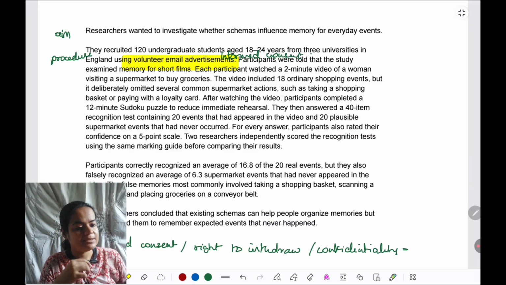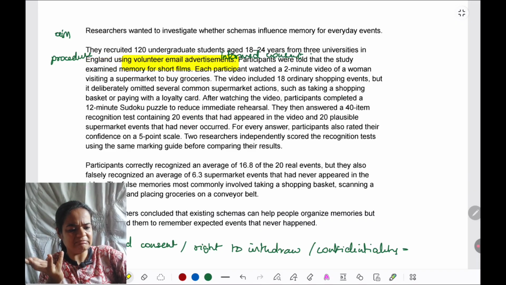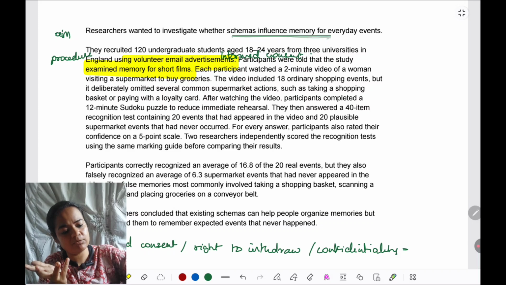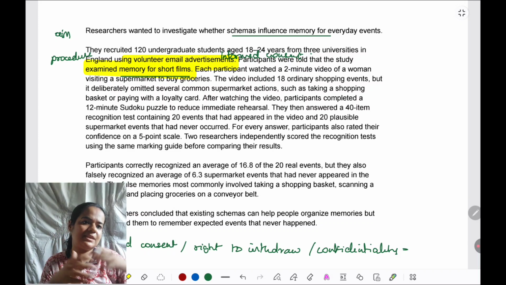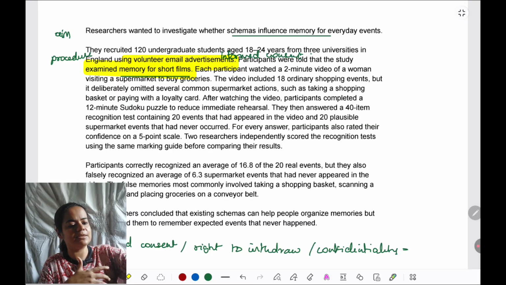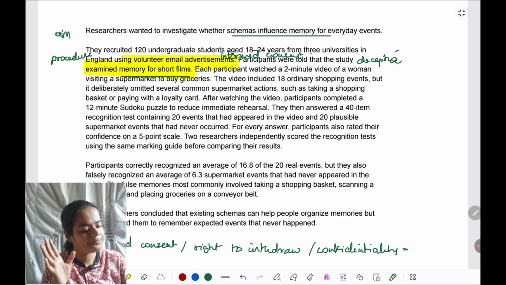Participants were told that the study is examining memory for short films. Considering that the aim was schemas influencing memory, now they are being told that it's memory for short films. There's a discrepancy between the true aim and the purpose they are being given. This definitely makes for a point of deception. Right at the beginning only they've been deceived.